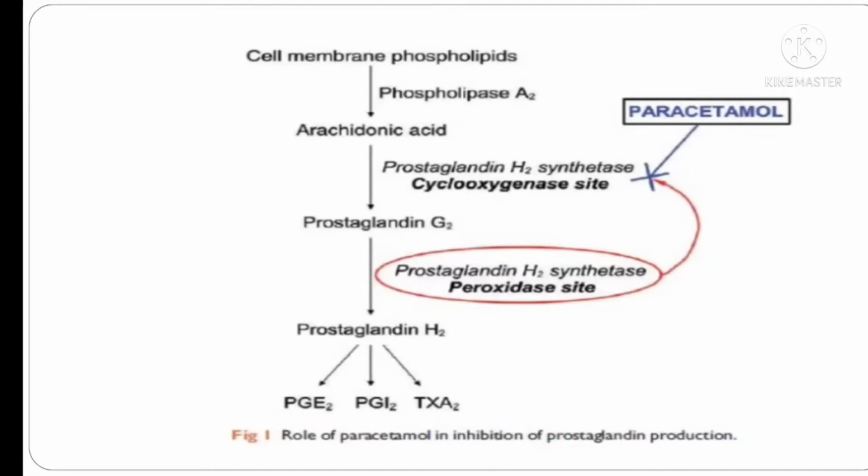Paracetamol inhibits the prostaglandin H2 synthase peroxidase site, so ultimately there is no PG synthesis. Prostaglandin H2 forms PGE2, I2 and thromboxane. So when there is no prostaglandin H2, due to the inhibition of its enzyme prostaglandin H2 synthase, there is no PGE2, I2 and thromboxane formation. So here you can see the role of paracetamol in inhibition of prostaglandin production.